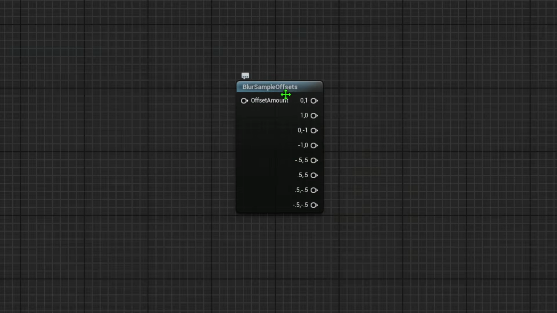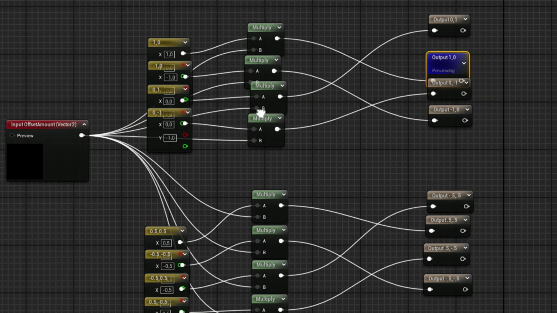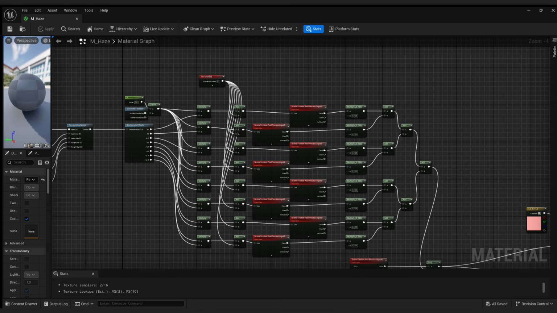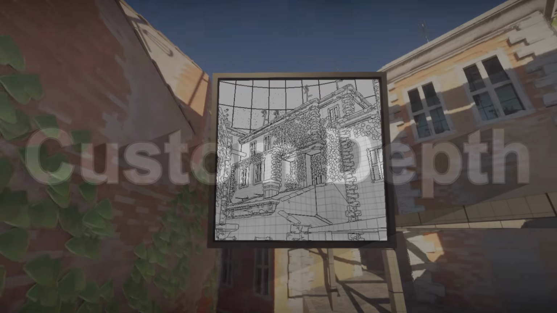Since Unreal provides built-in nodes for the samples, I have gone ahead and cleaned up the node graph a little. This is what it looks like. Feel free to copy it. Perfect. Now we have a blur effect that changes based on the distance.